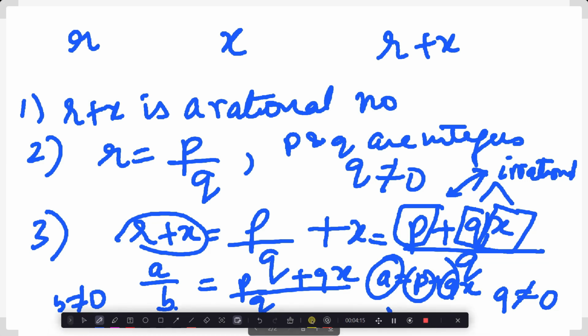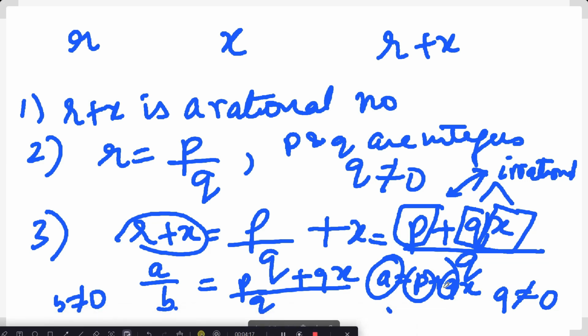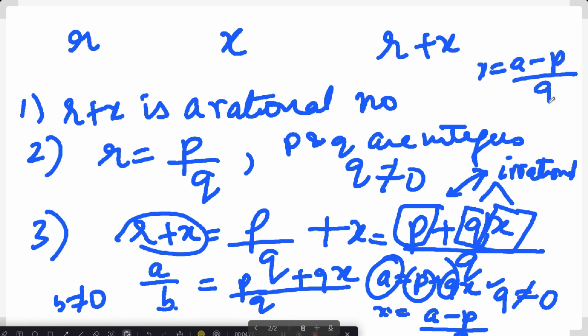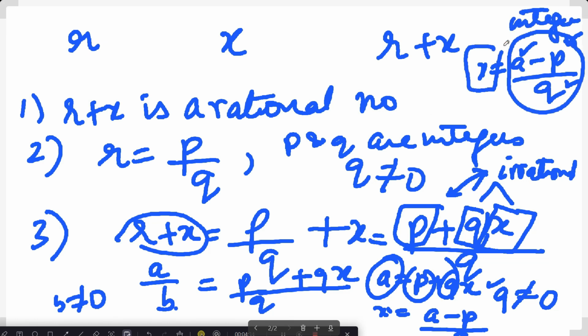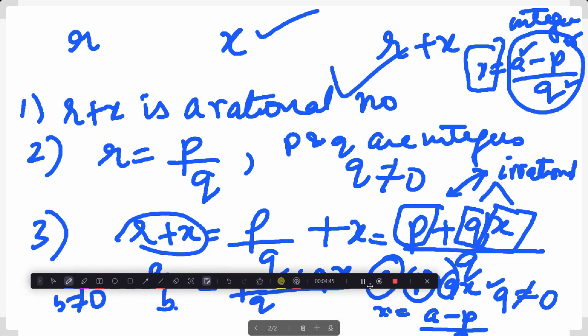If we rearrange this to find X, what will X be? A minus P by Q. Now, let me write it here: A minus P by Q. A is an integer, P is an integer, Q is an integer, and Q is not equal to 0, we already know. So all of this becomes rational. So that means X is rational, which is wrong because the original premise was that X is an irrational number. So hence this is wrong. This is how we prove by contradiction.